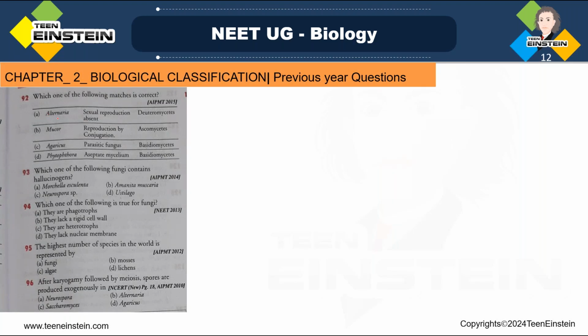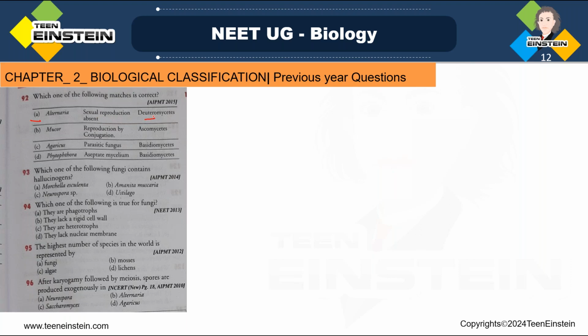So here you need to find out which option is correct. About Alternaria, Mucor, Agaricus and Phytophthora, which points are correct about each one? Here you can see the correct option is A. You have learned that in Alternaria sexual reproduction is absent and it belongs to Deuteromycetes.